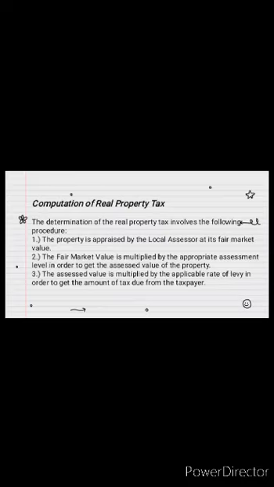Sa number 2 naman is, after finding the fair market value, multiply it to the appropriate assessment level to get the value of the property. And number 3, after getting the value, i-multiply naman ito sa applicable tax rate para ma-determine yung tax due na dapat bayaran ng taxpayer.